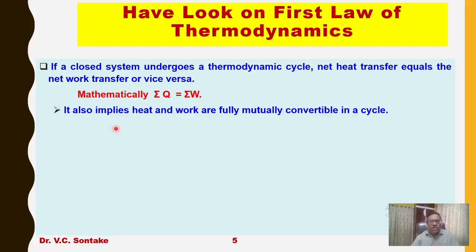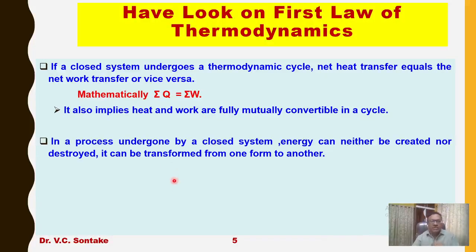The first statement of first law of thermodynamics also implies that heat and work are mutually and fully convertible in a cycle. Heat can be fully converted into work transfer and work can be fully converted into heat. So mind well, this is very important, you can say, outcome of first law of thermodynamics. Heat and work are fully and mutually convertible.